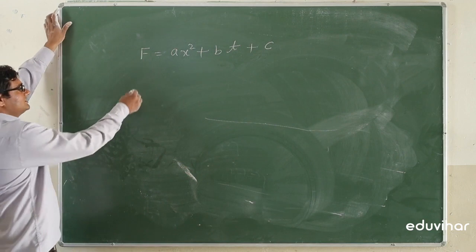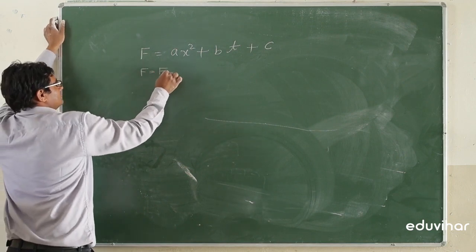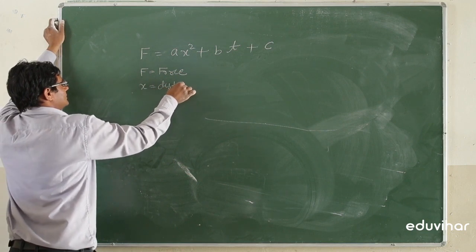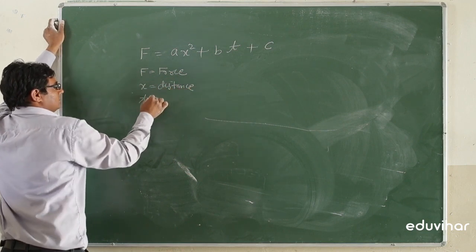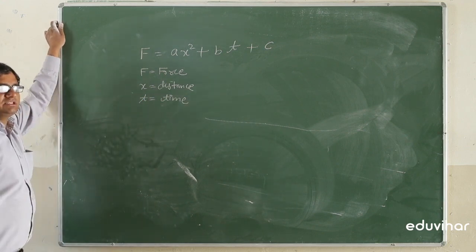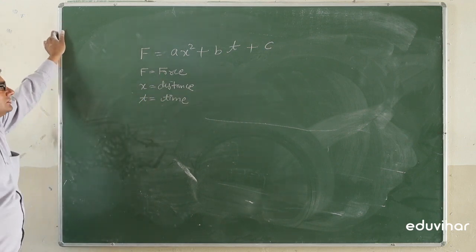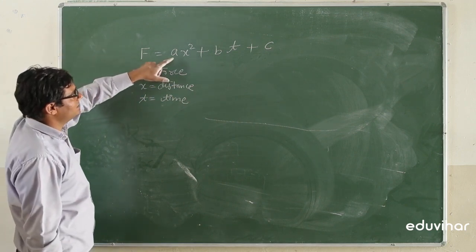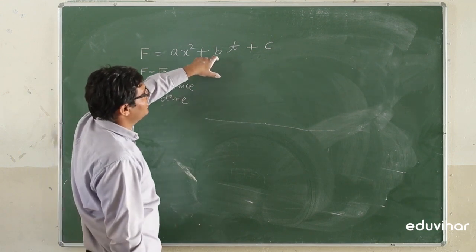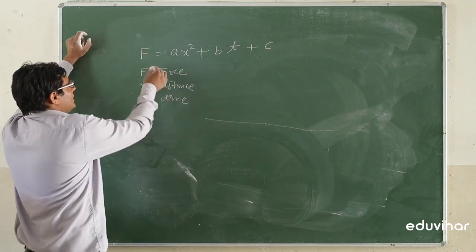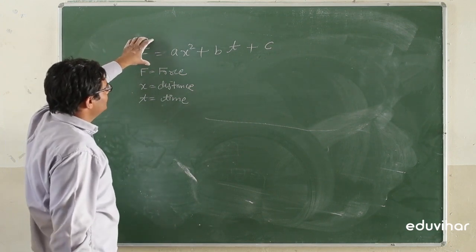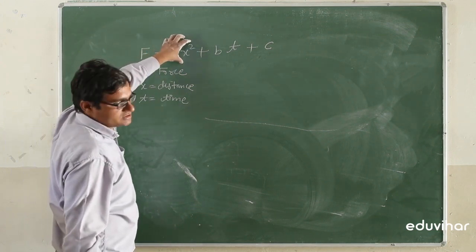If F is force, x is the distance, t is the time, these are the physical quantities, A, B, C are constants. So how can we find the dimension formula for A, B and C? We know that this is the force, and this force is equal to the force.